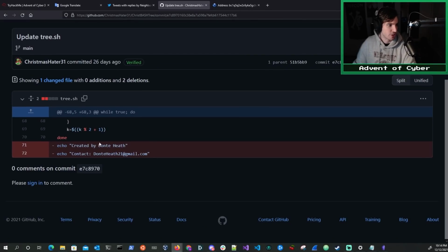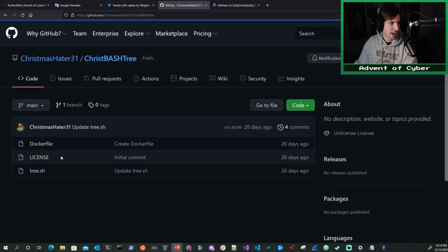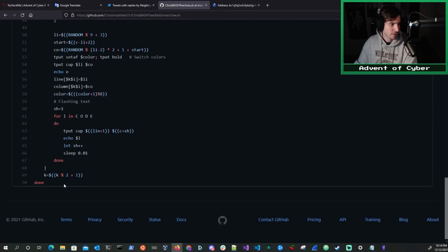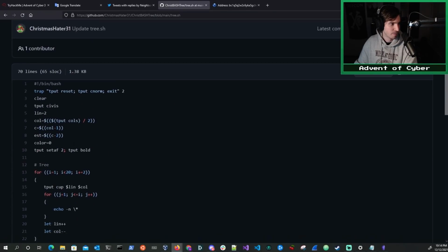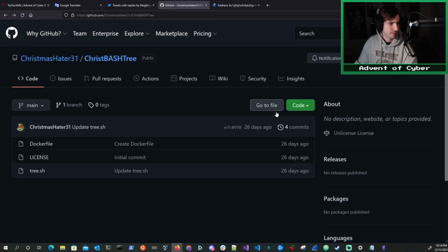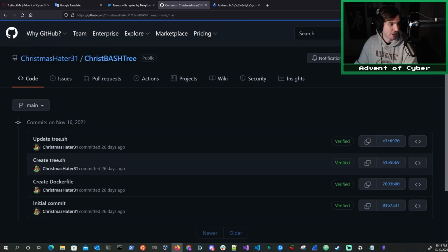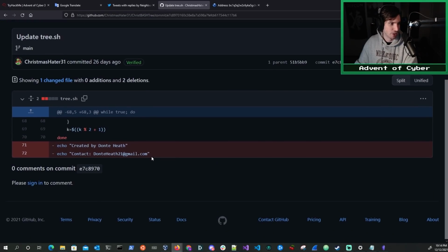And my goodness, we see something in red here. We see tree.sh, and we see some deletions. We see 2 deletions from tree.sh, and these were the lines. You can see they're in red, so they were removed. And you may remember not seeing this in the actual tree.sh file. If we look at tree.sh, that stuff is not here. But it is here in your Git history.